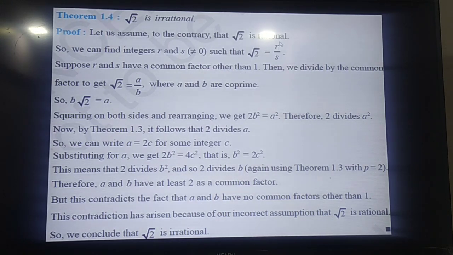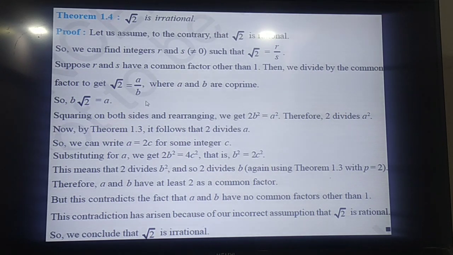Common factor other than 1 means, suppose this is, say, 2 by 6. So 2 by 6 has got common factor 2, so 2 by 6 can be reduced to 1 by 3. So suppose this r by s has got common factor other than 1. Then what we do? We divide r by s by the common factor and let it be reduced to